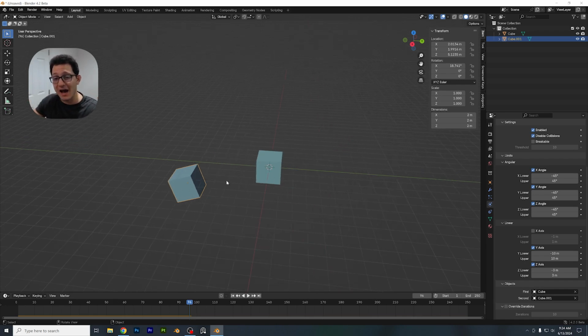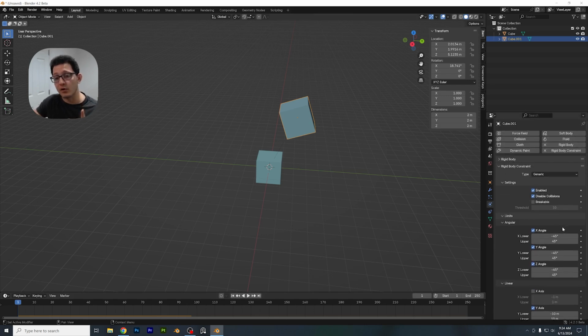Now, like I said, I don't really use this specifically, but that is how you would utilize this constraint. Again, I'm not going to experiment too much with it. I just don't think it's that important of a constraint. I think the other ones are far more important. And next up on our list is generic spring. Now that one, we're going to have a lot of fun with.